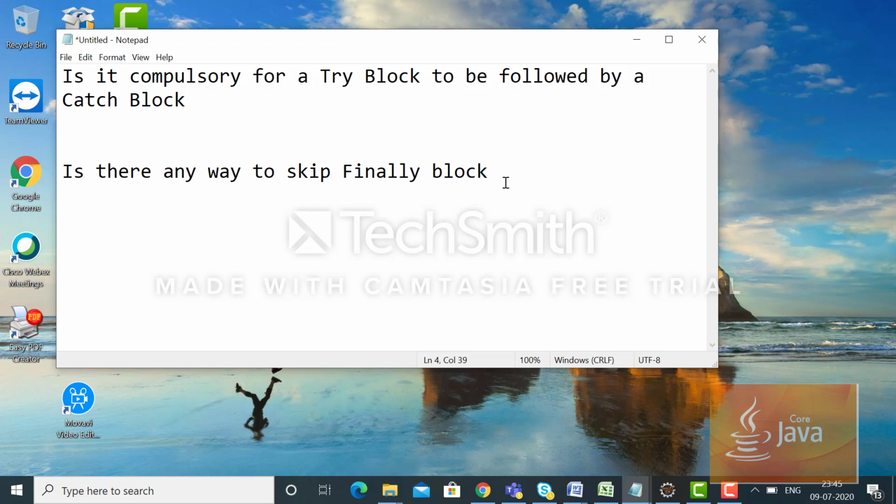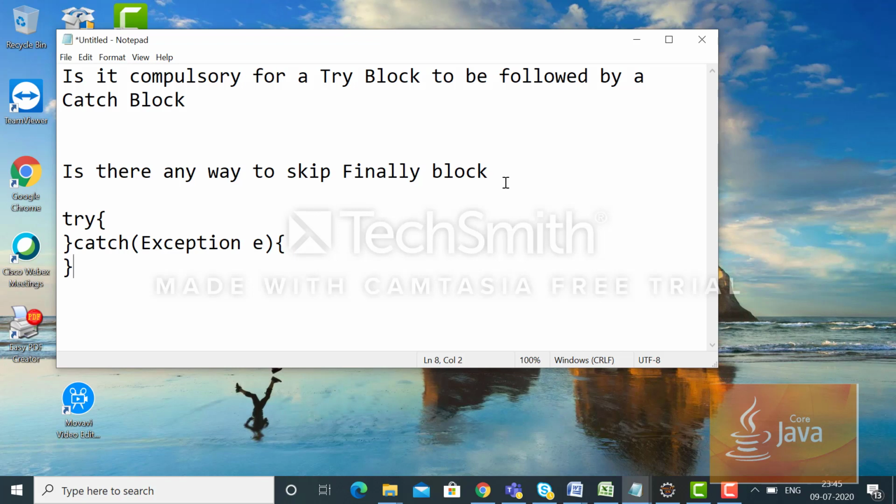So basically, how do we do exception handling in Java? Using a try catch block, as we all know. So here it will be try, and here it will be catch, with an exception object.